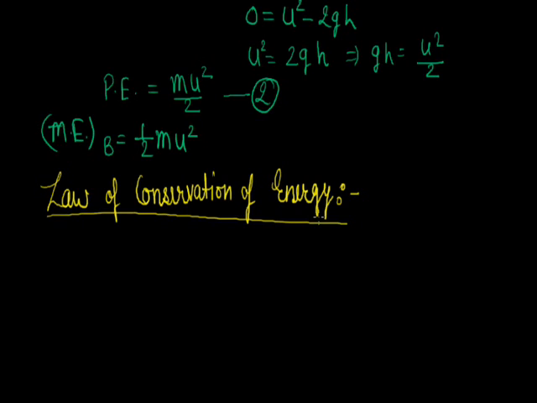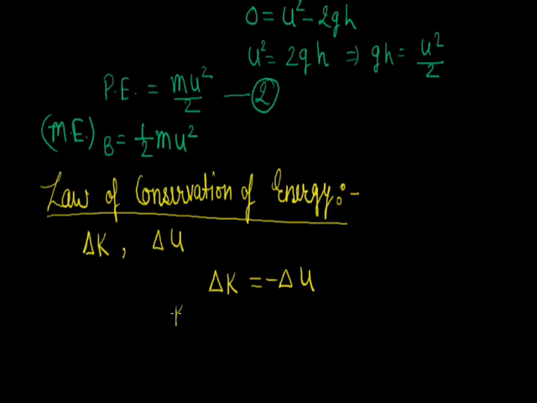In other words, energy can neither be created nor destroyed, but can be transformed from one form to another. If kinetic energy increases by the amount delta K and potential energy decreases by the same amount delta U, then we can write delta K equals minus delta U.